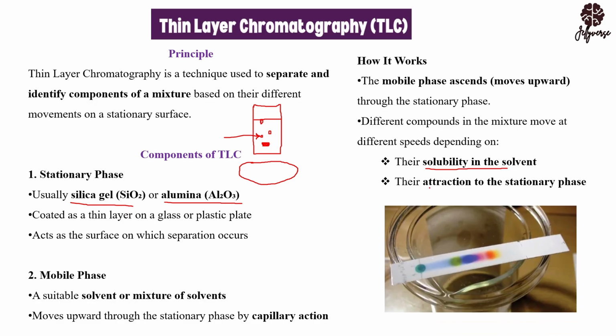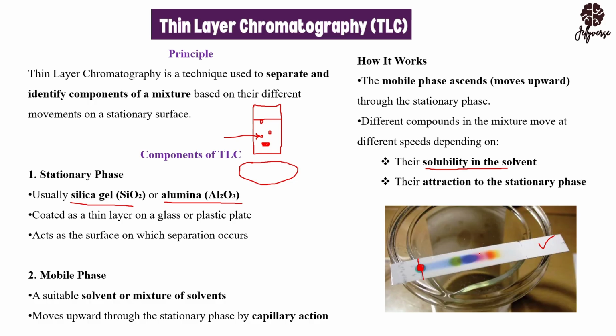This is what has been done in most laboratories where you are having your thin layer. So this is your thin layer paper or your alumina or your silica gel. So this is it, the white one. Before you start your experiment, you have to make a line here. So this is the line that we made, and it's on this line in the middle is where we place our spots. Let's say our black ink. This is where we placed it.